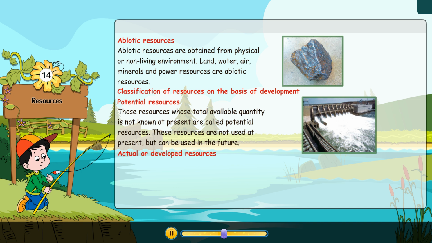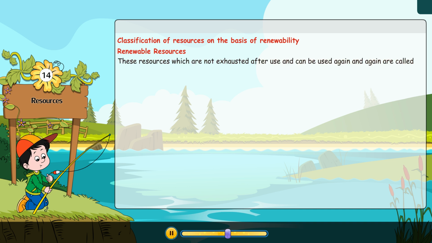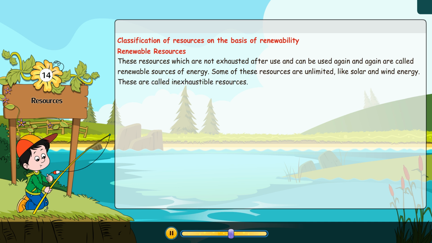Actual or developed resources. Those resources whose total quantity and quality are at present known are called actual or developed resources. Classification of resources on the basis of renewability. Renewable resources. These resources which are not exhausted after use and can be used again and again are called renewable sources of energy. Some of these resources are unlimited, like solar and wind energy. These are called inexhaustible resources.